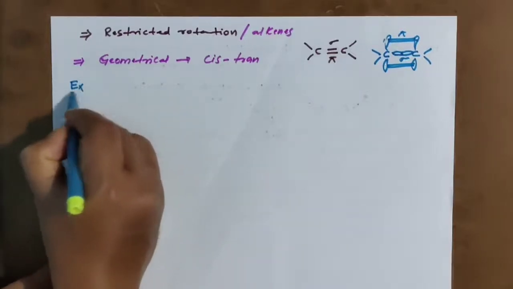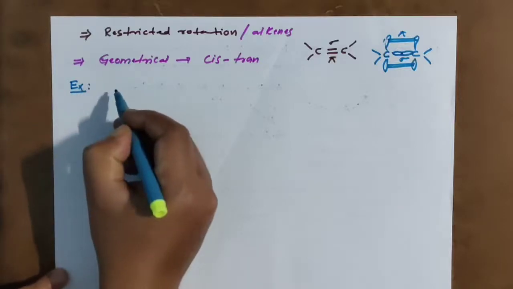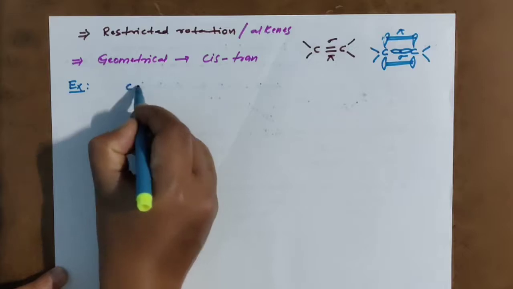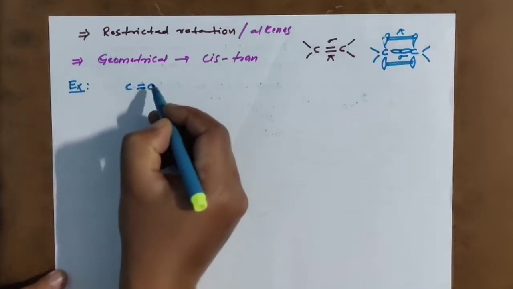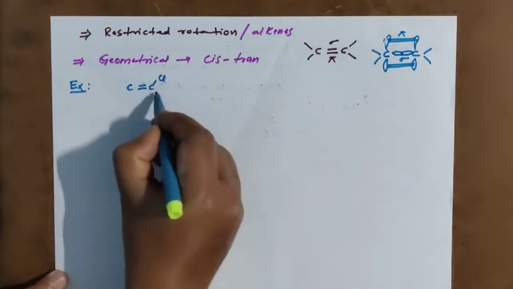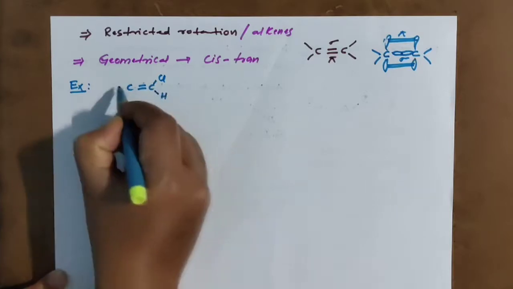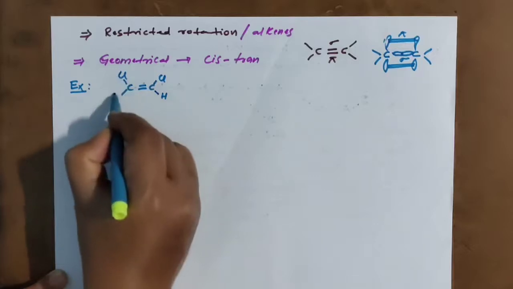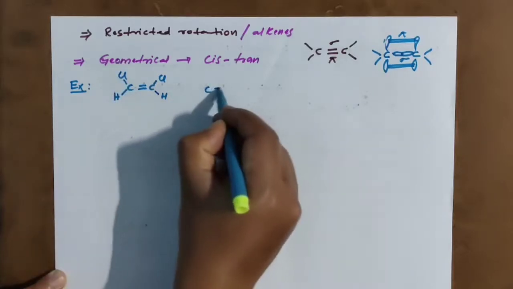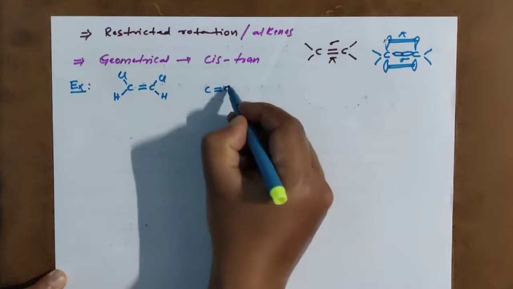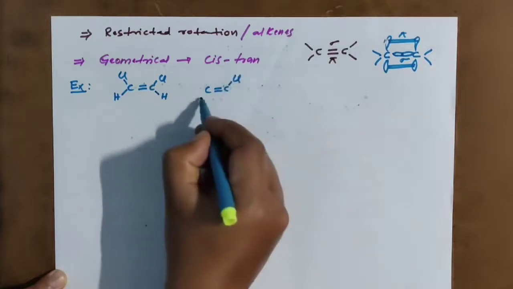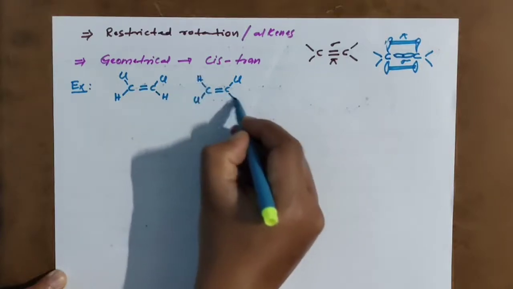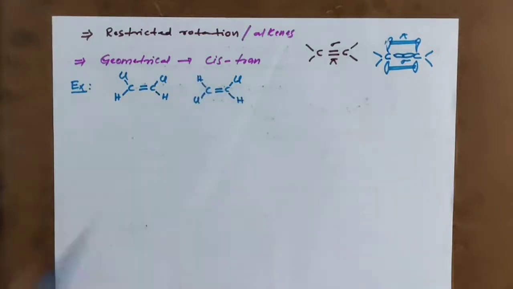Example number 1: C double bond C, with chlorine and hydrogen on one carbon, and chlorine and hydrogen on the other.